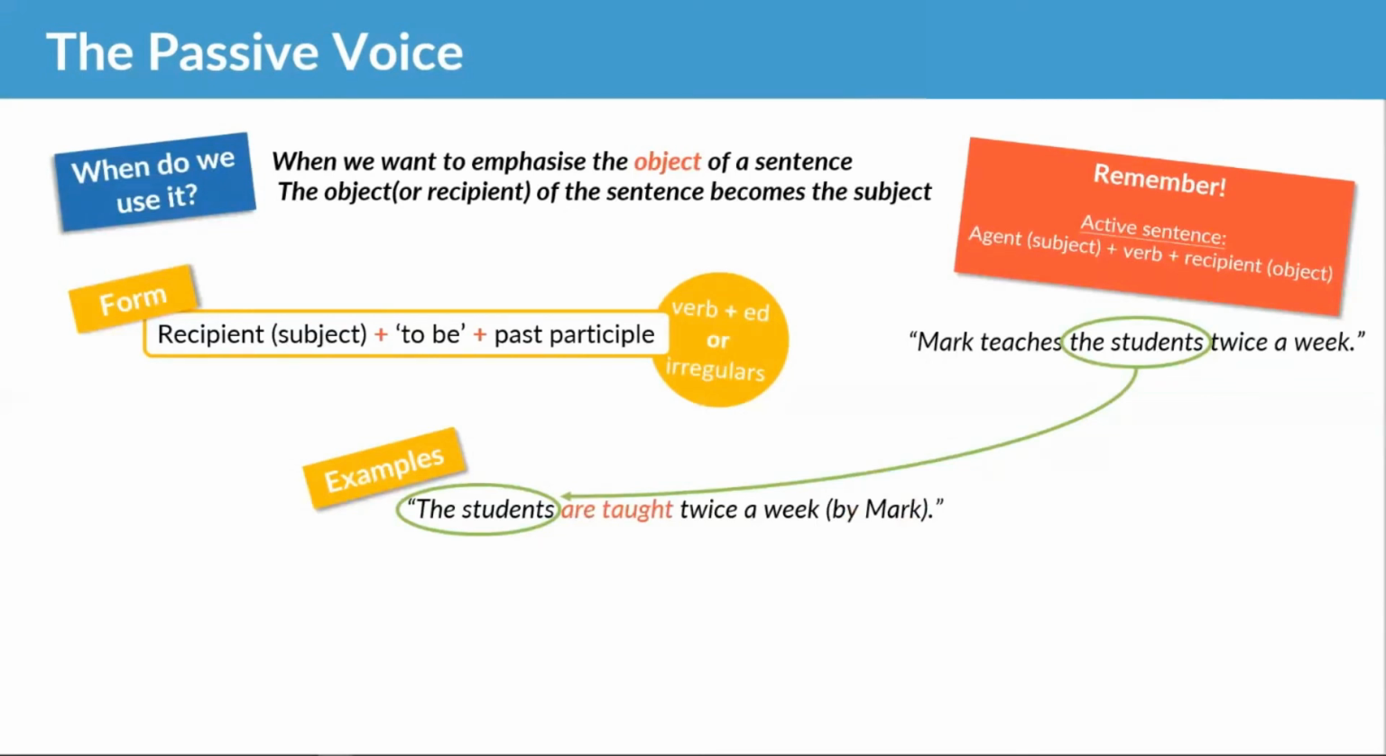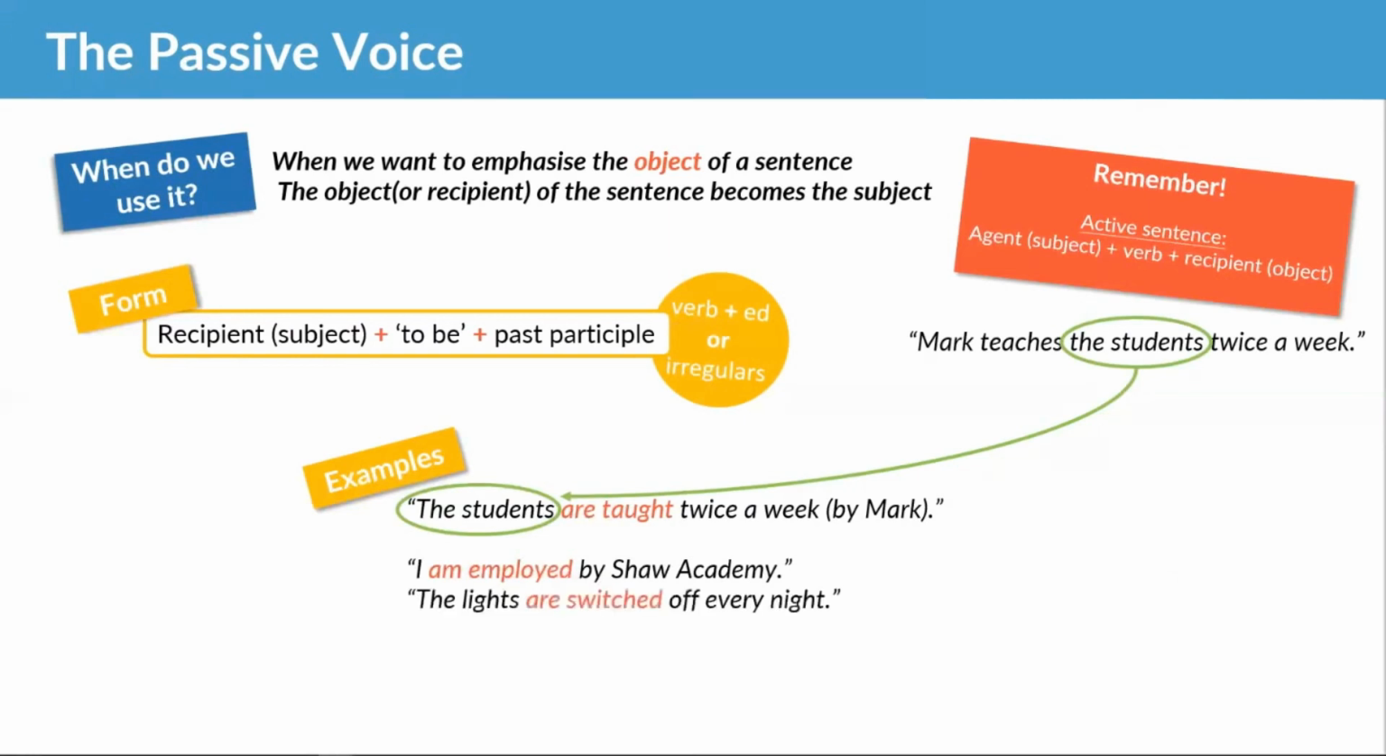Let's look at some more examples. I am employed by Shaw Academy. There we have employ is our verb, and it's regular, so we add ed. If it's a regular verb, we just add ed. I am employed by Shaw Academy.